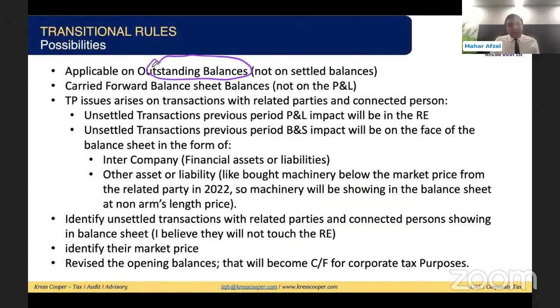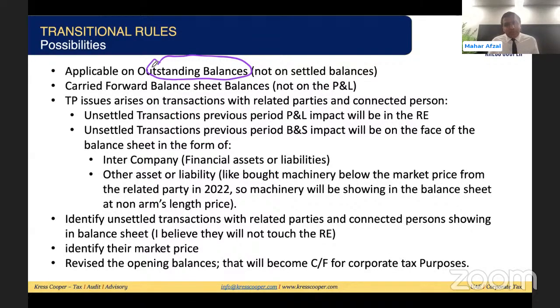So how will it be in the assets? For example, if we bought an asset from a related party below the market value and the asset is still with the business, the impact is there. If we sold an asset to a related party and a receivable is there, the impact is there. In the same way, a liability impact can be there with the related party. So the previous period impact can be in the retained earnings, or in the assets or liabilities on the face of the balance sheet. I don't think we need to open the retained earnings, but we may need to wait for the law. What I believe is that, first of all, we need to look into the opening balance.